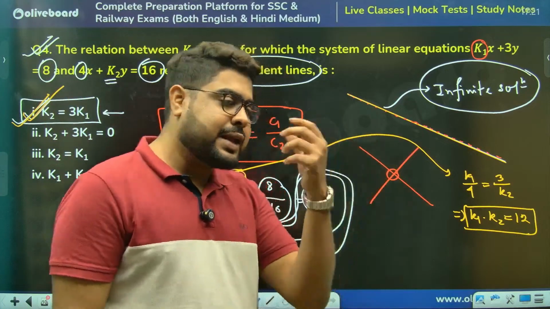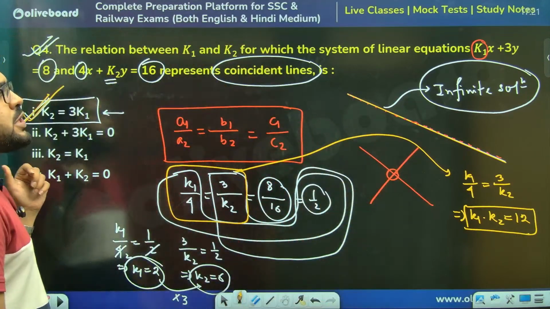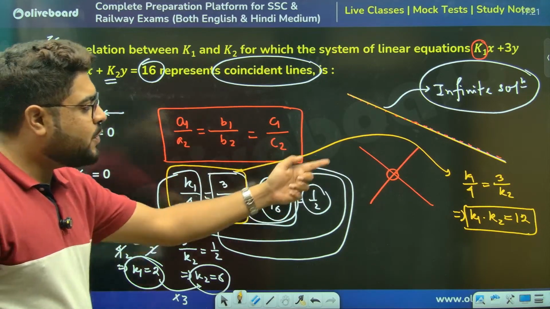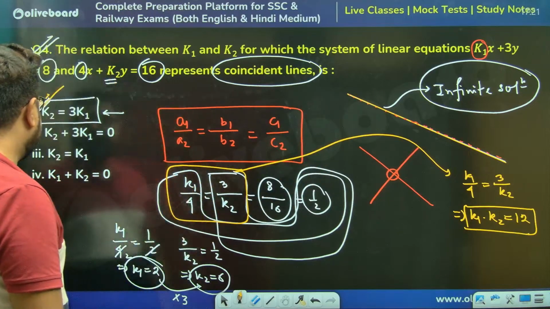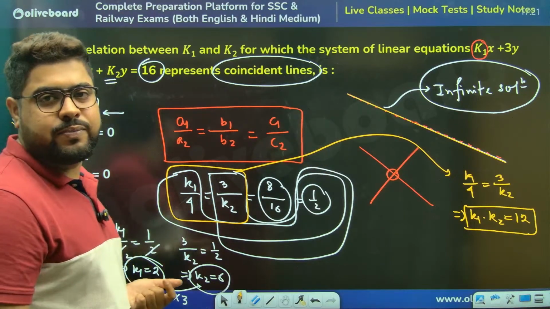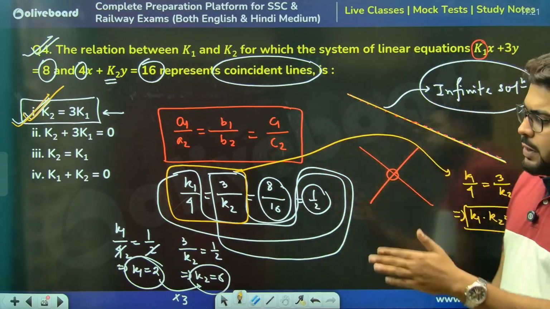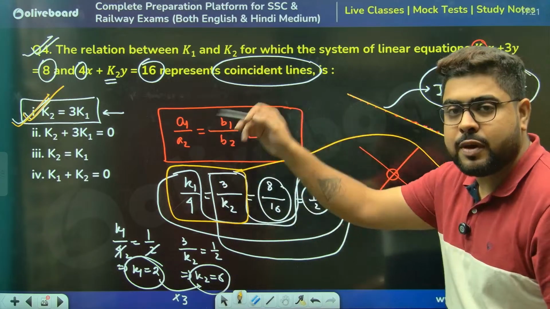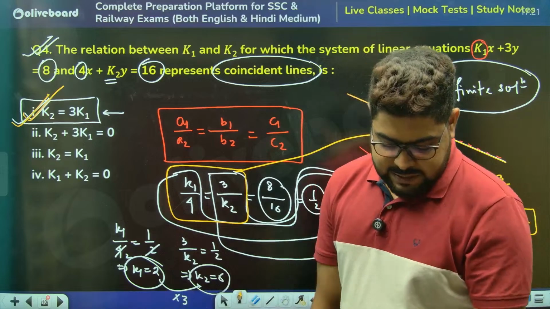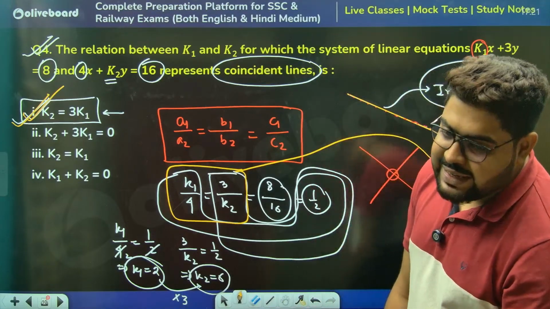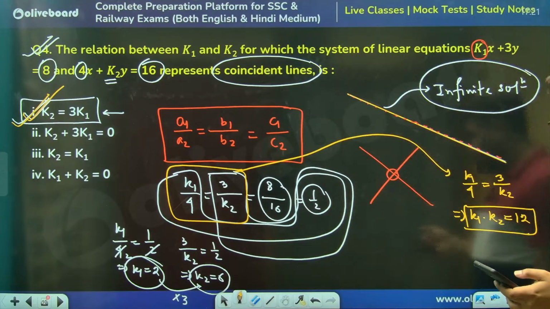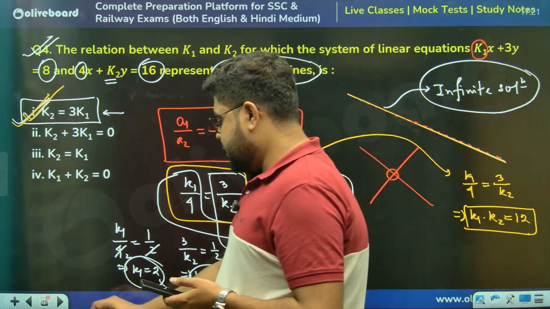Or some might give you options like this. Option C is K1 K2 equal to 12, and option D is both A and C. In that case, the most accurate answer you should mark is option 4, both A and C. Clear? Everyone clear? Next one.